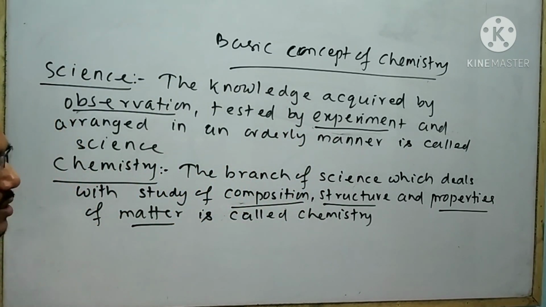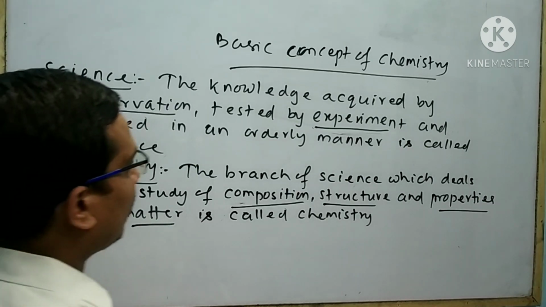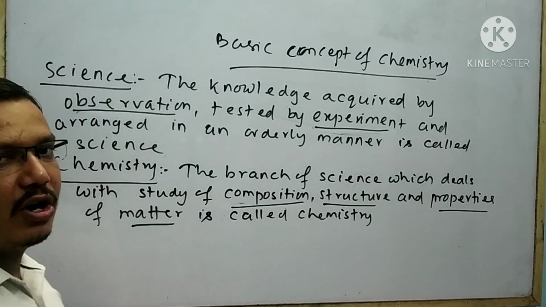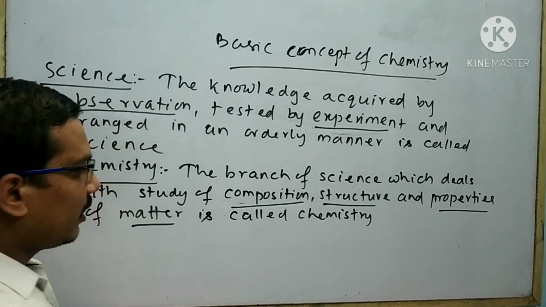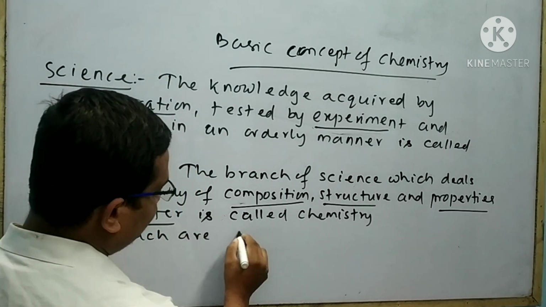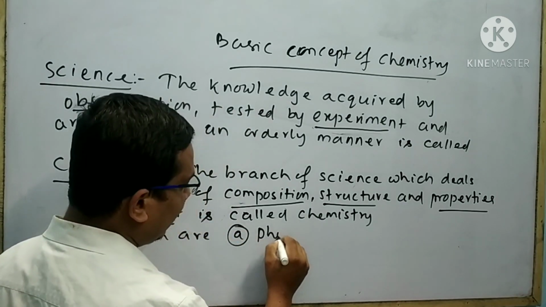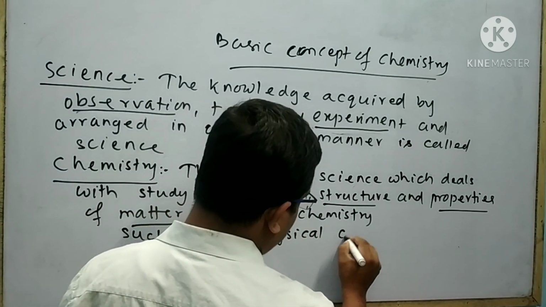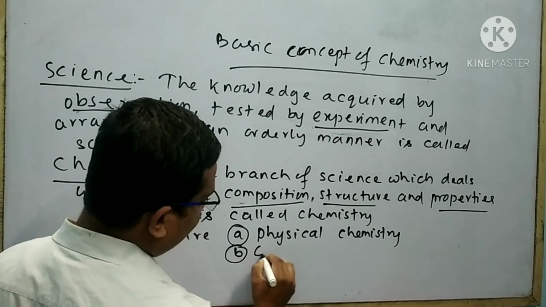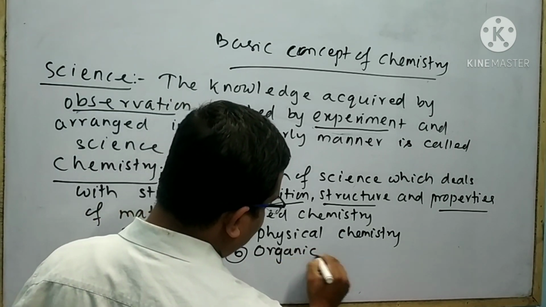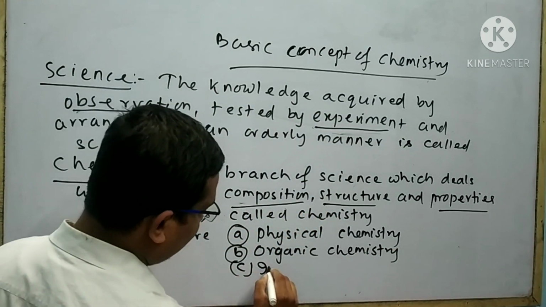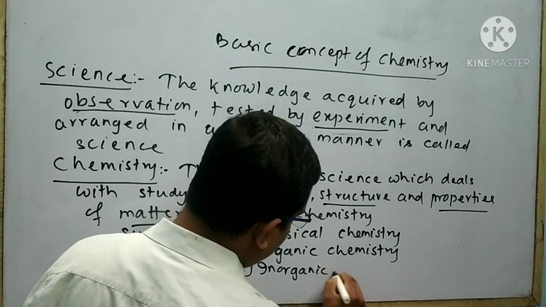The branch of science which deals with the study of composition, structure and properties of matter is called chemistry. There are different branches of chemistry such as number 1 is your physical chemistry, number 2 is your organic chemistry, number 3 is your inorganic chemistry.